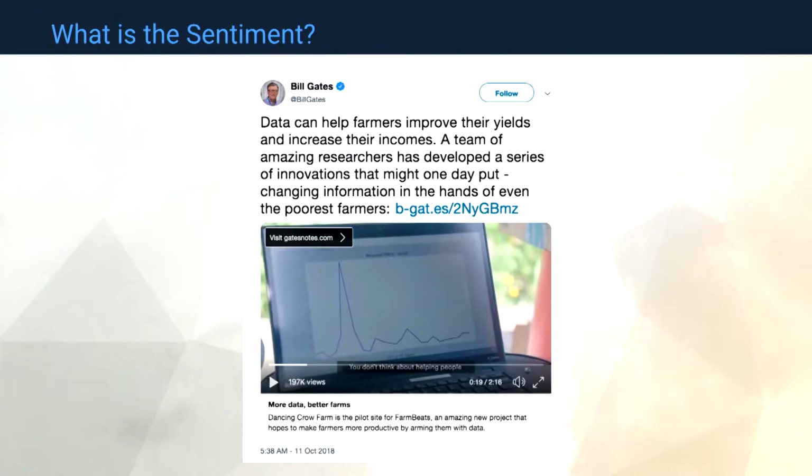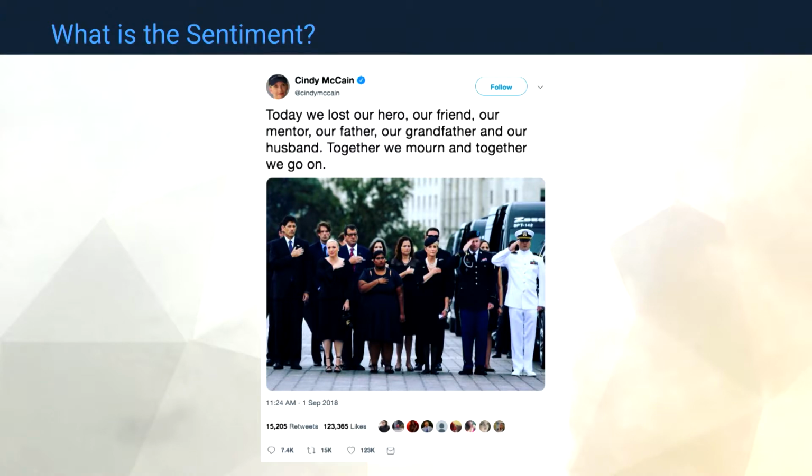And sometimes it's really obvious what sentiment is, like in this case, where we've got a great group of people making the world a better place. Obviously positive, no question about it. But other times it gets a little bit more complicated. There's this notion of sentiment around emotion, where sentiment is defined by the emotions that are portrayed. And in this case, sadness is a negative emotion, and that becomes the sentiment. But there's also another perspective we can take, where we can ask ourselves, well, what does this say about John McCain as a person?